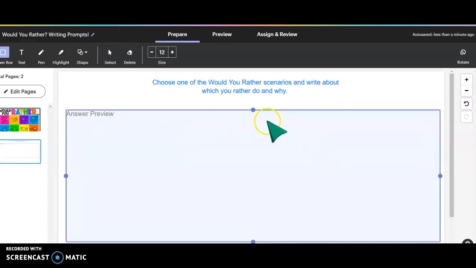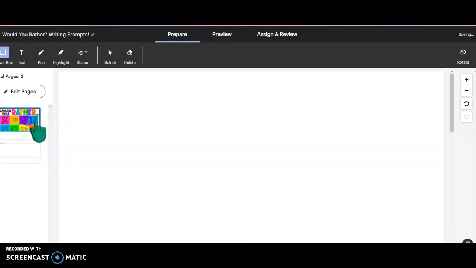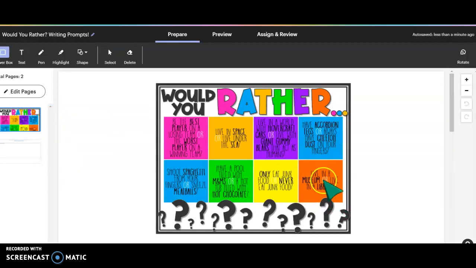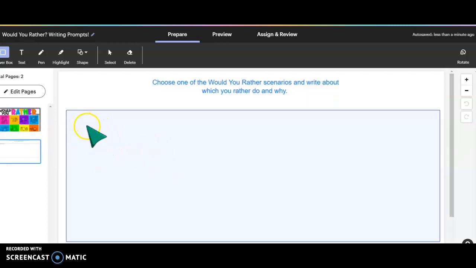Over here, you're going to type your response, all right? And don't forget to type and tell me which would you rather that you chose. So again, if you chose live in a museum or live in a library, you're going to type I would rather either live in a museum or a library. I would rather live in a museum because I think that would be fun. And then tell me why you would rather.